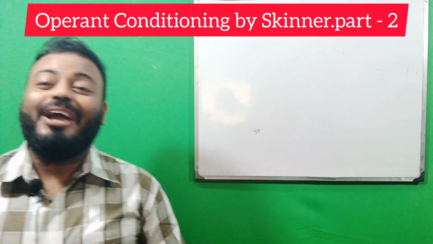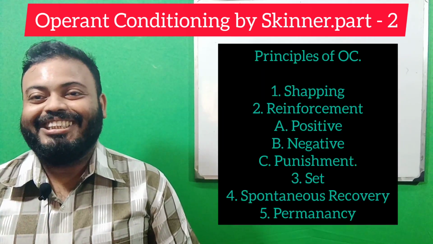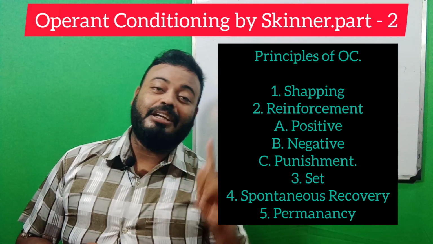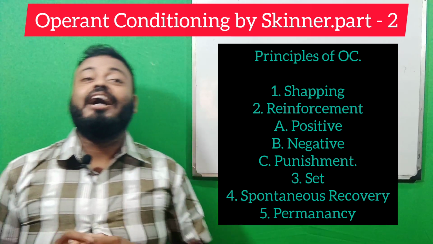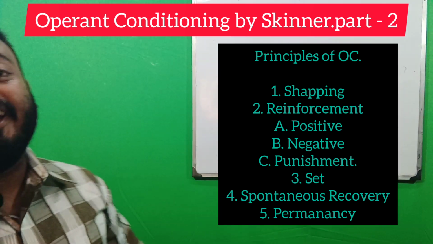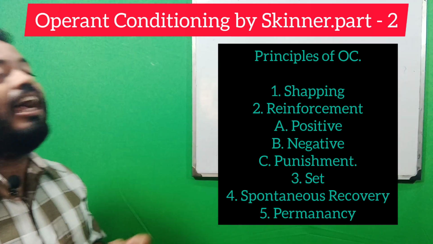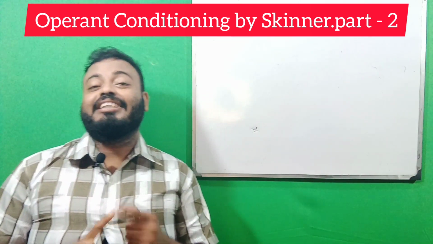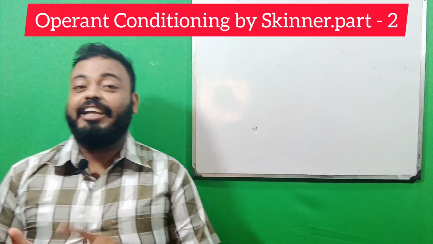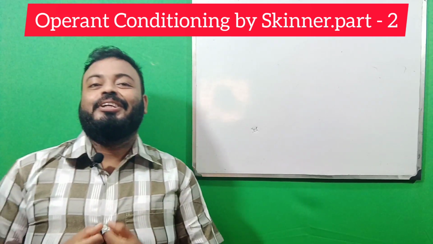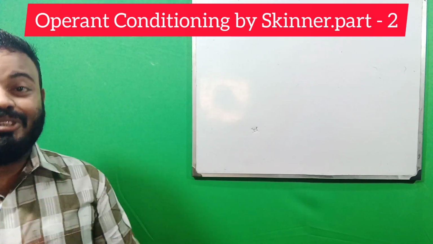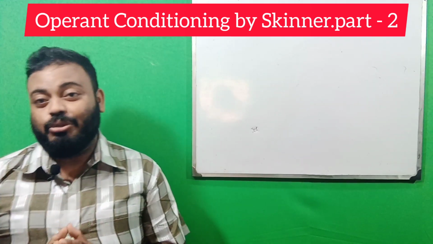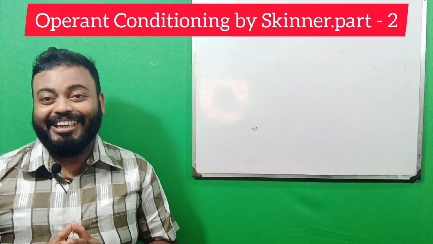Next we will learn about the principles of operant conditioning. Operant conditioning has five principles. Number one is shaping, number two is reinforcement, number three is set, number four is spontaneous recovery, and number five is permanency. Reinforcement is classified into three parts: positive, negative and punishment, which we learned about previously.